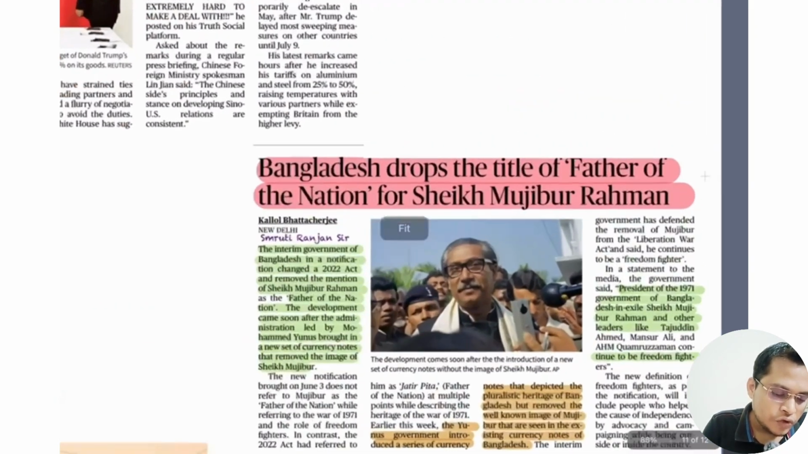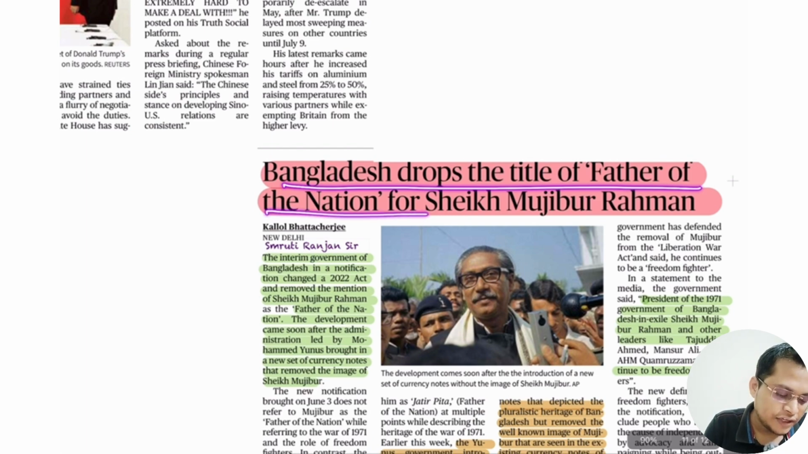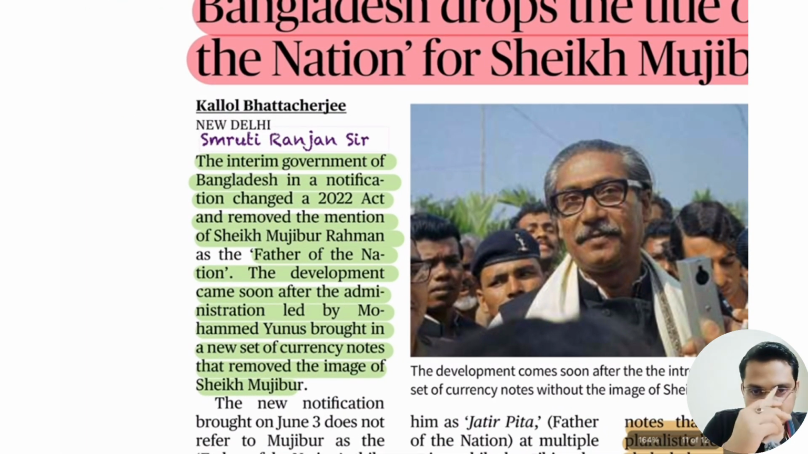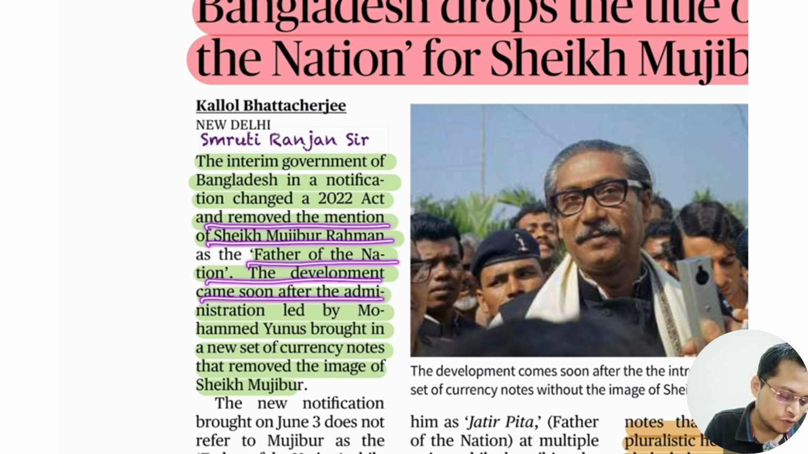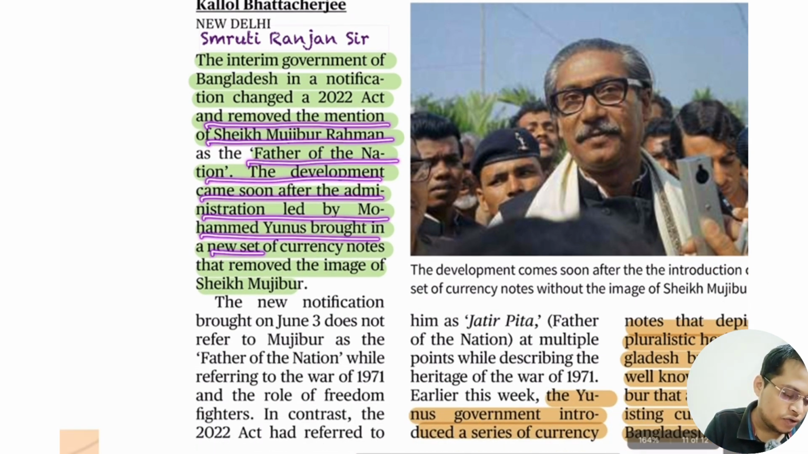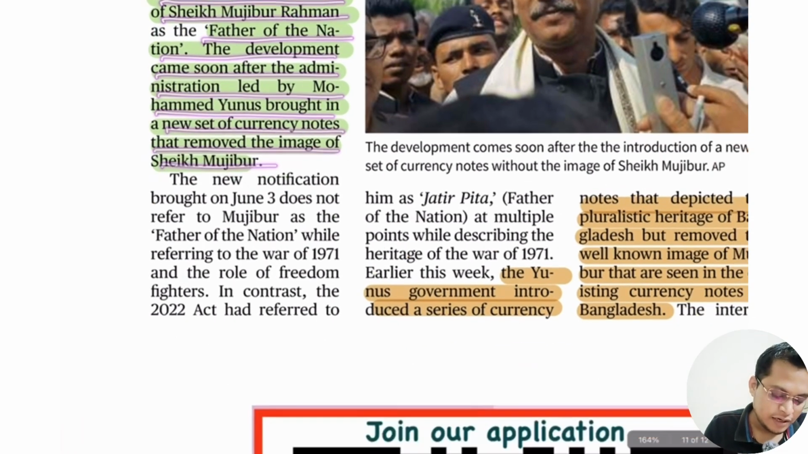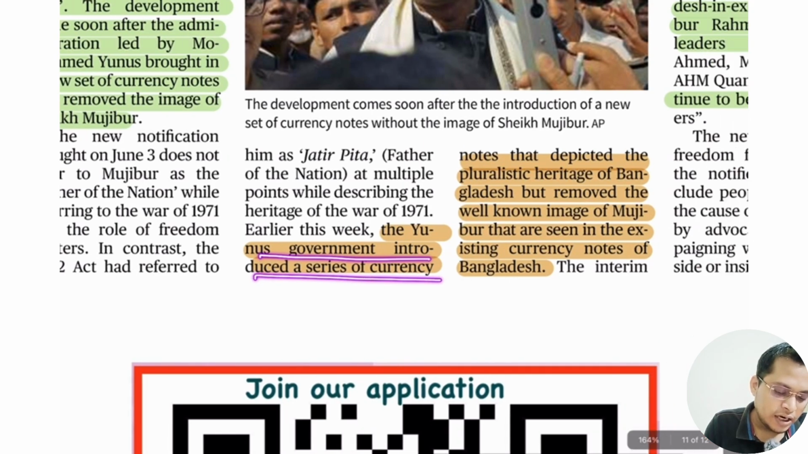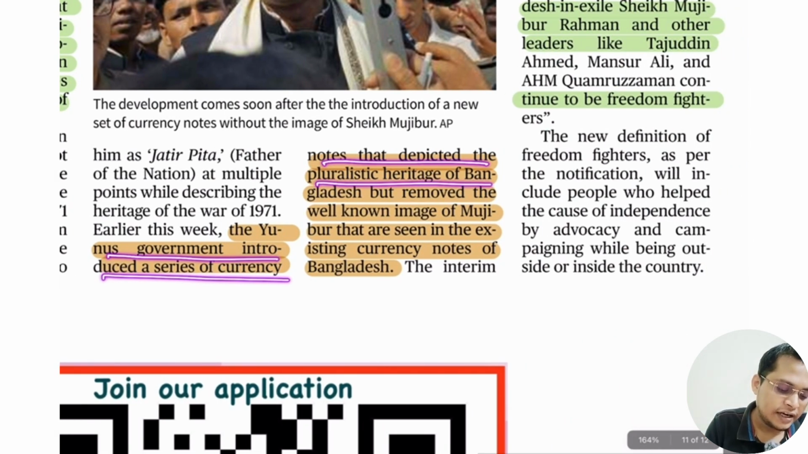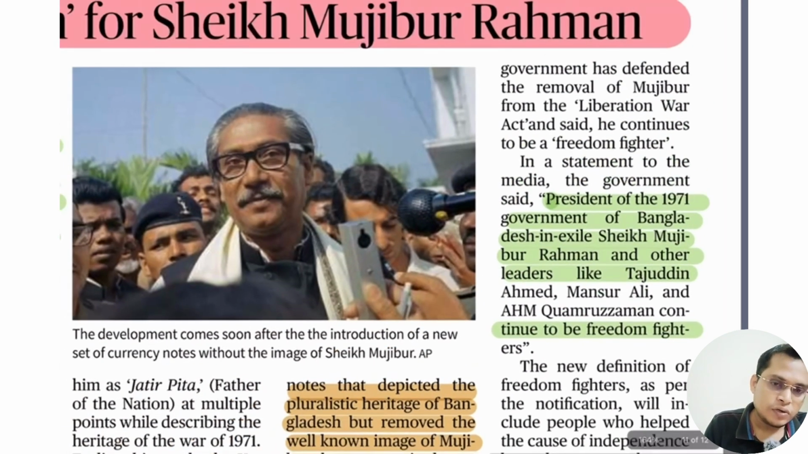Next is Bangladesh dropping the title of father of the nation for Sheikh Mujibur Rahman. Recently, after coming to power, this interim government has taken a lot of steps reversing those taken by the Awami League government led by Sheikh Hasina. The interim government of Bangladesh notified changes to the 2022 Act, removing the mention of Sheikh Mujibur Rahman as father of the nation. The development comes soon after the administration led by Muhammad Yunus brought a new set of currency notes that removed the image of Sheikh Mujibur Rahman. The Yunus government introduced a currency note that depicts the pluralistic heritage of Bangladesh but removes the well-known image of Mujibur Rahman seen on the earlier notes.